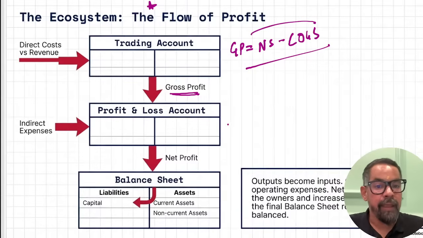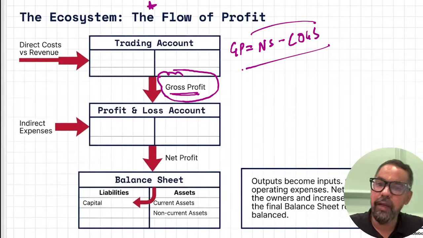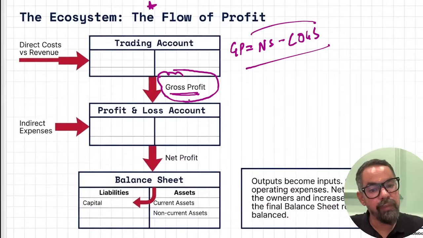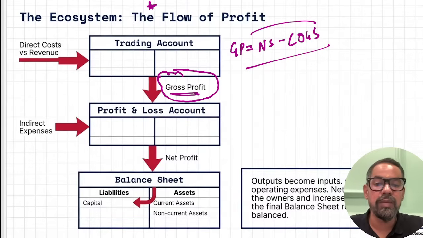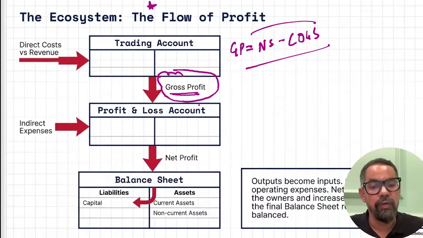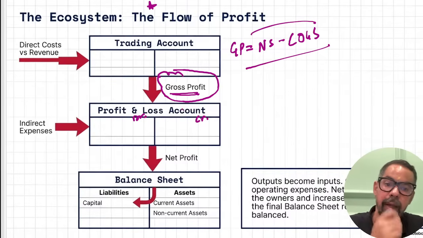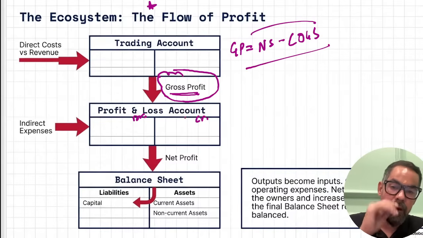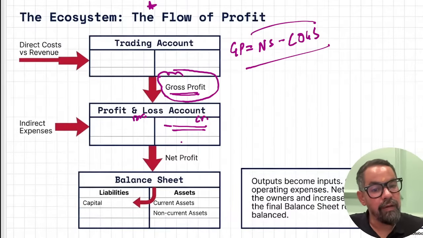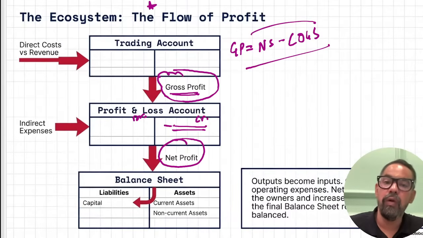Then after calculating gross profit, so like debit side, credit side, whatever gross profit or loss we have made, we will transfer that particular gross profit to the profit and loss account. Let's say if it is a gross profit, it will come on the credit side. If it is a loss, it will come on the debit side. So by gross profit brought down or carried forward from the trading account, which is the first entry here. Then after this, we prepare the profit and loss account.